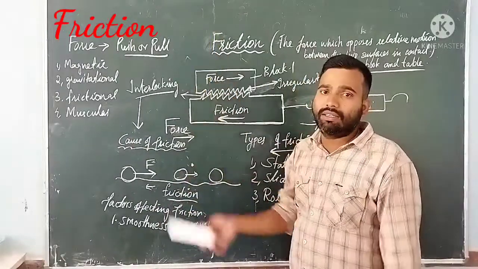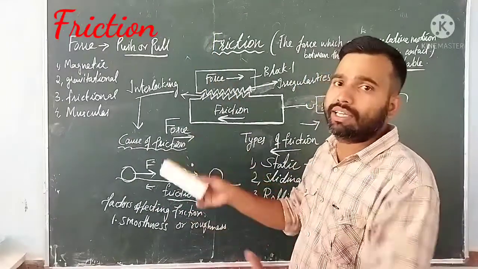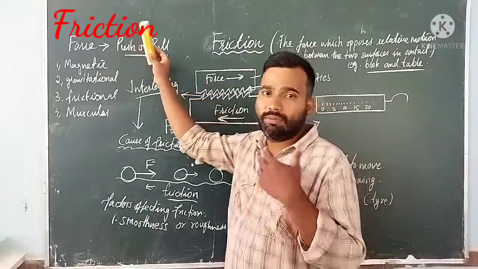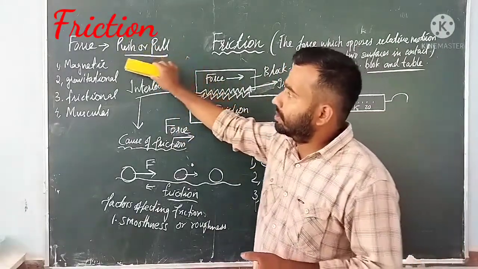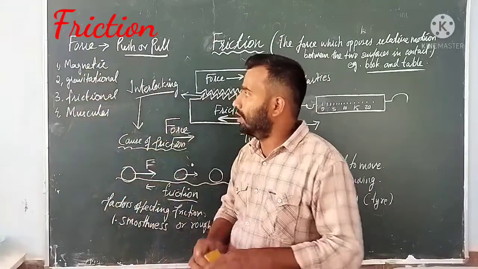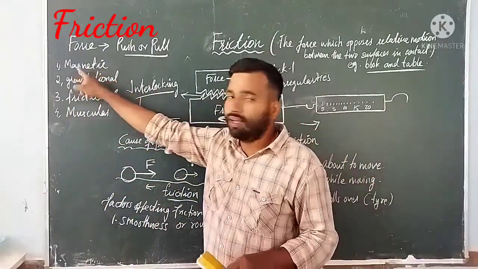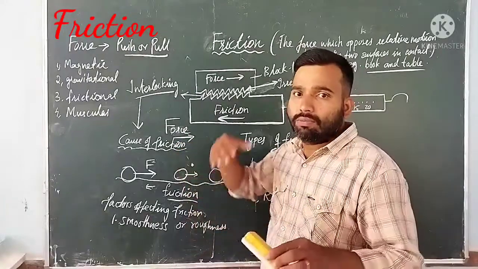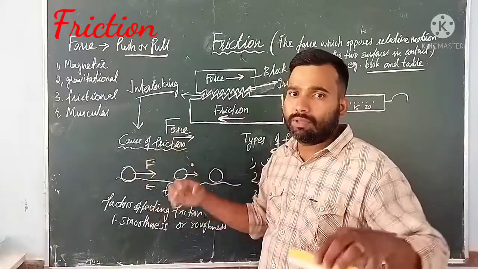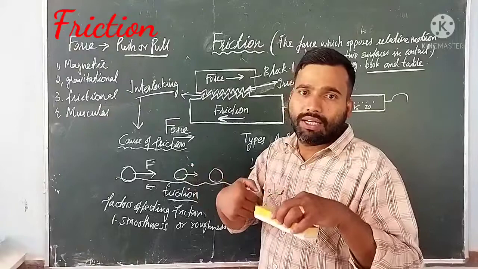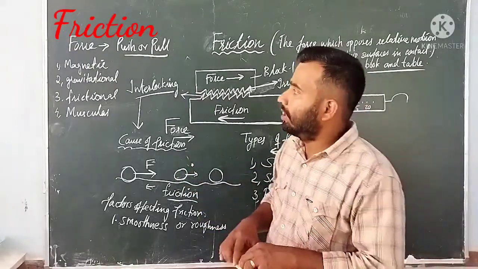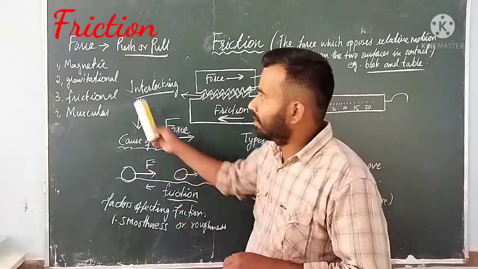Or a moving object can be brought to rest. These are the things we discussed in the previous lesson, including the different types of force. Number one, magnetic force: when the north and south pole of a magnet is brought near another magnet's poles, if two north poles are brought together there will be repulsion. If a north and south pole come together, there will be a force of attraction.